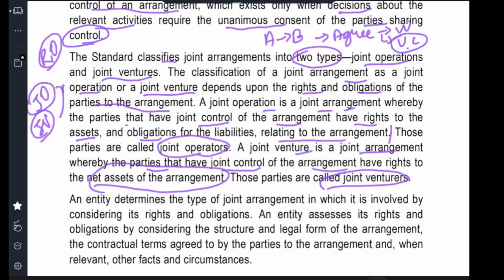What happens after the joint operation? During the process, they put in resources, they see the liabilities, they pay off the liabilities, they get the profit; all these things happen during the process. That is a joint operation. But in a joint venture, at the end, after completing the process, they get the amount that they share. That is a joint venture.